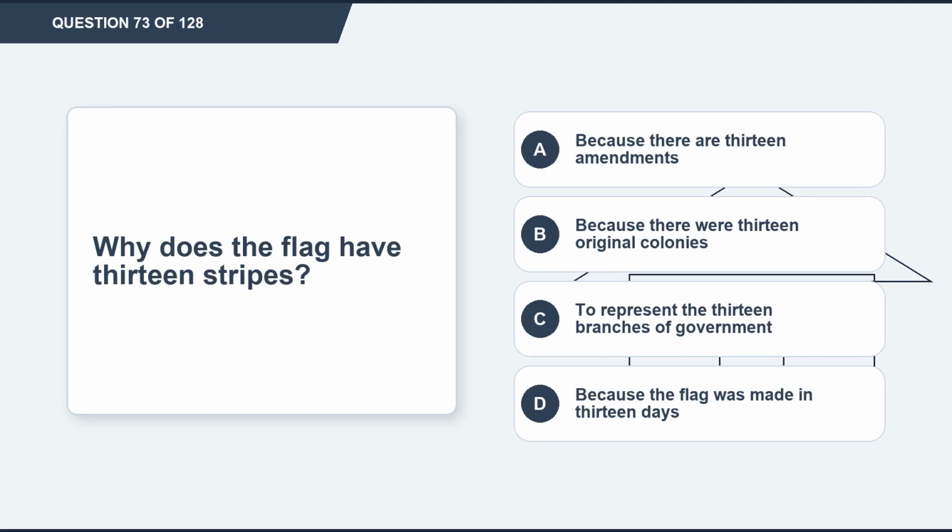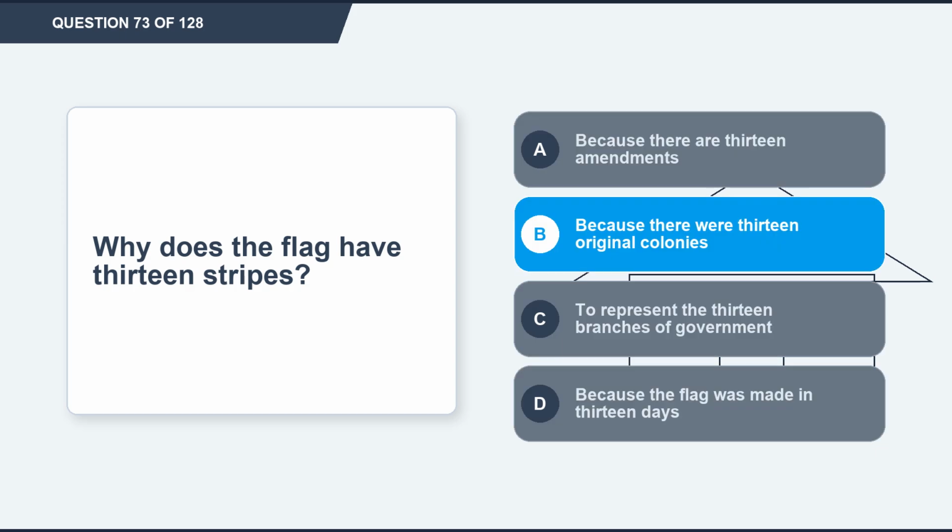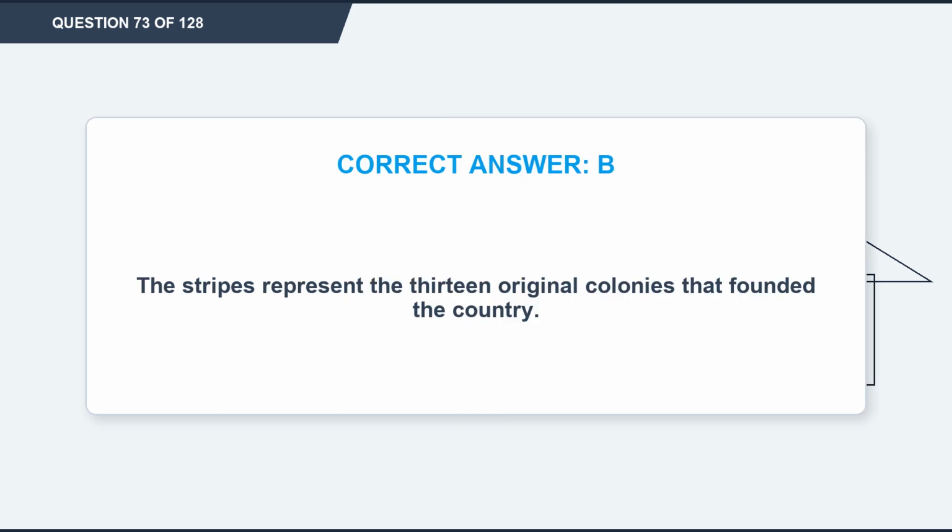Question 73. Why does the flag have 13 stripes? Option A, because there are 13 amendments. Option B, because there were 13 original colonies. Option C, to represent the 13 branches of government. Option D, because the flag was made in 13 days. The correct answer is option B, because there were 13 original colonies. Explanation. The stripes represent the 13 original colonies that founded the country.